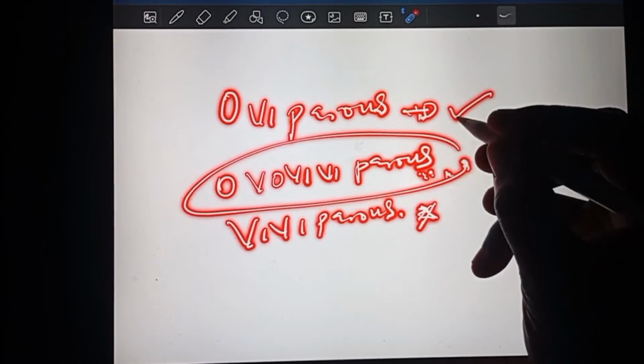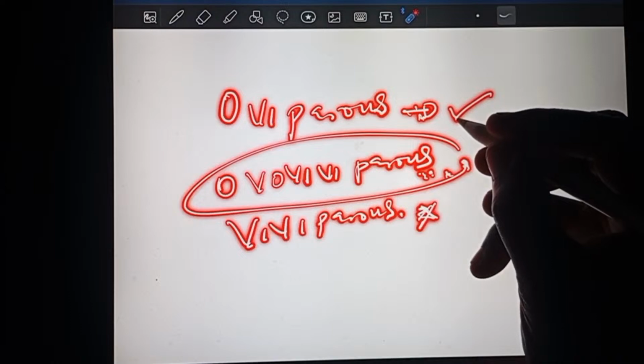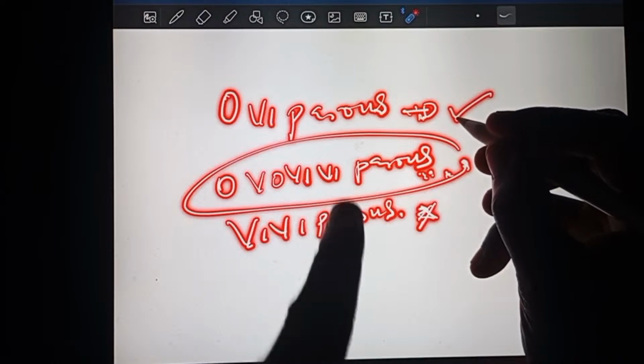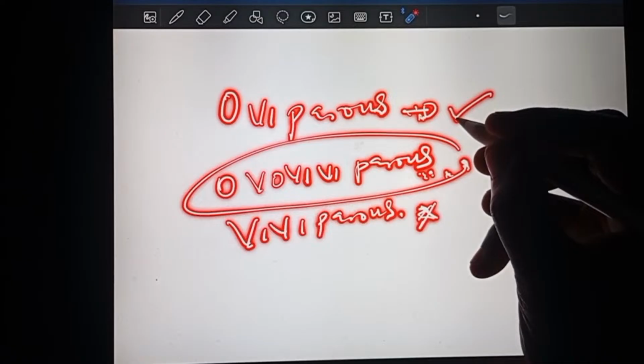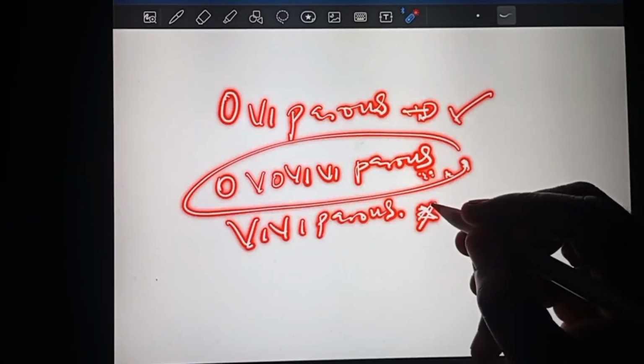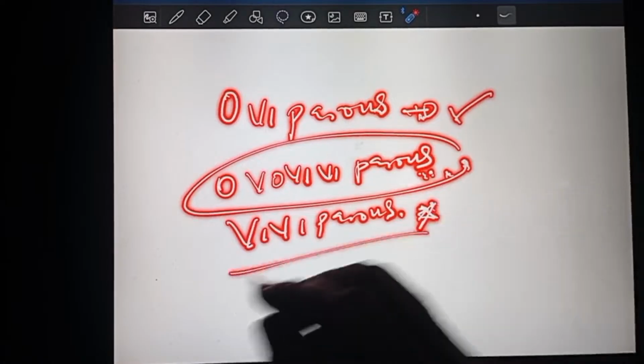But in oviparous, the eggs are laid. They stay outside for some time, incubate, and develop outside the body of the mother. Like the birds, the chicken undergoes oviparous reproduction. While in viviparous reproduction, the fertilization is internal, is inside. Then the egg is retained inside, where it develops inside the body of the mother, and the young ones are given birth to alive. No laying of egg in viviparous. So these are the three types.